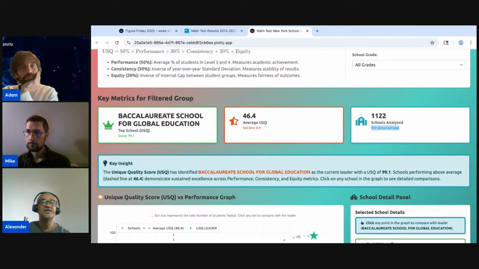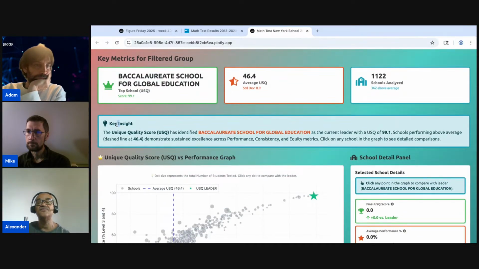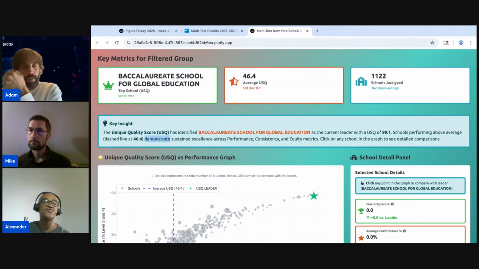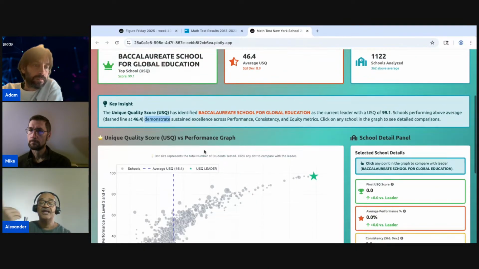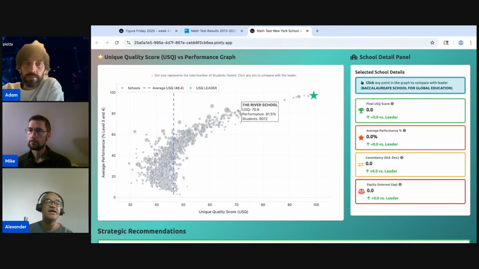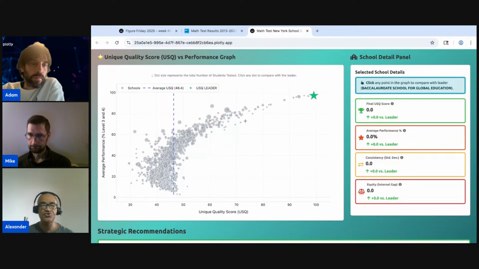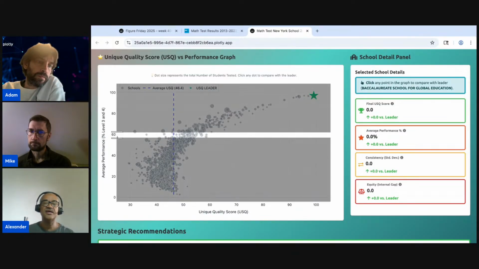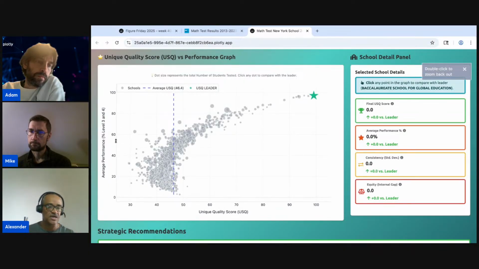Here we can see an insight: this school has been identified as the current leader, with 99.1% of schools performing above average. Let's explain this with the graph. What I built is a scatter plot with two measures. One is the average performance at level 3 and 4, the higher levels, and on the y-axis, the unique quality score.